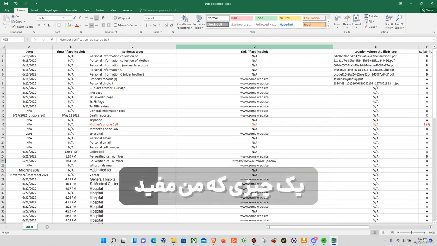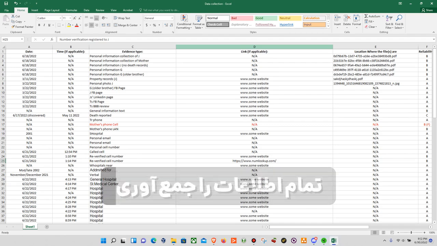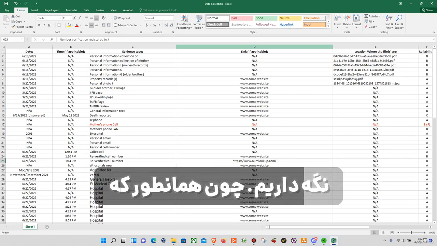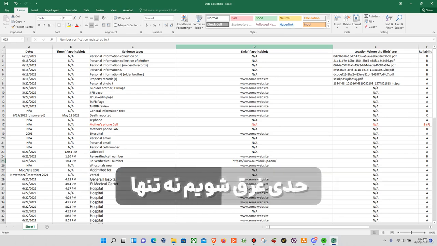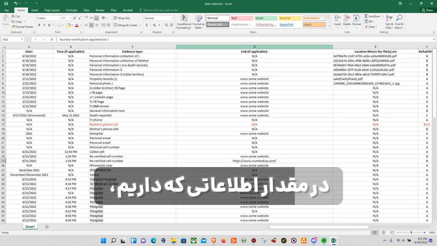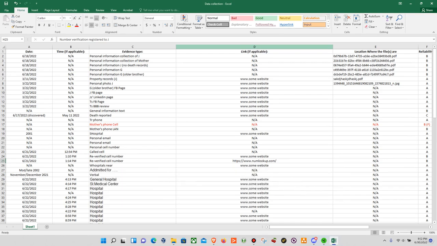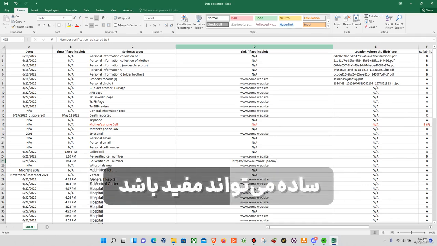So one thing that I found is very useful to get all the information and keep things straight, because like I said, when we're dealing with a lot of information, we can get overwhelmed with not only the amount of information we have, but, well, what was that website it was at? What date was that? That date may be important. What file links to what? Having a simple Excel spreadsheet can come in handy.